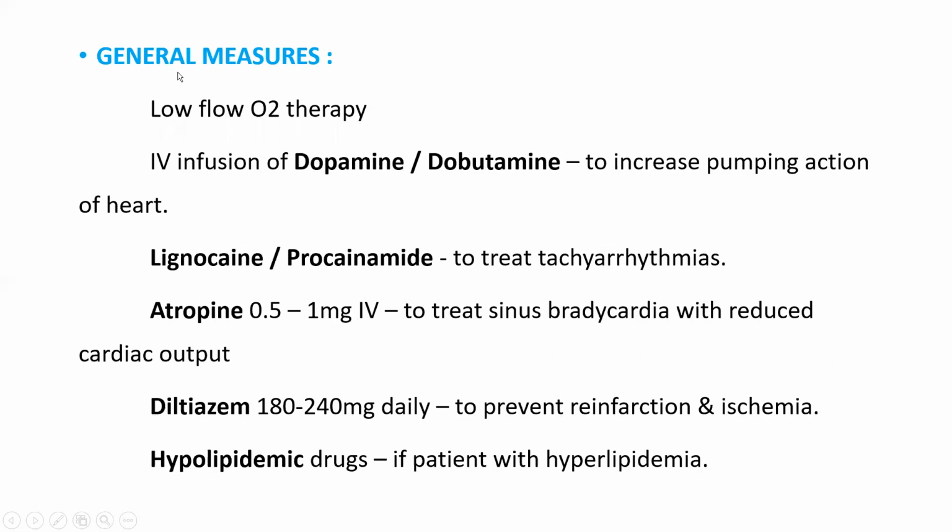Then what are the general measures? General measures: there is low-flow O2 therapy. We should not give more oxygen; we have to give it at a minimal level. Then IV infusion of dopamine and dobutamine to increase the pumping action of the heart. Then lignocaine or procainamide: in case the patient is getting tachyarrhythmias, we have to give lignocaine or procainamide. Then atropine should be given to treat bradycardia with reduced cardiac output, 0.5 to 1 mg IV we have to give.